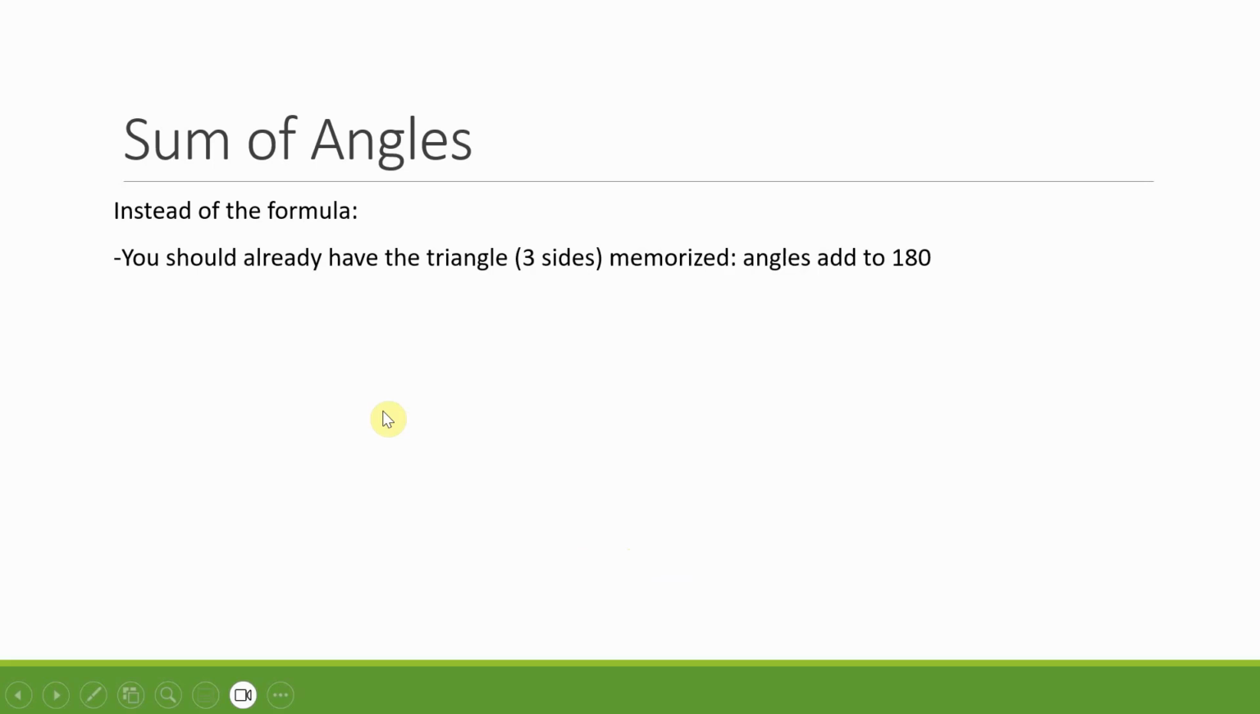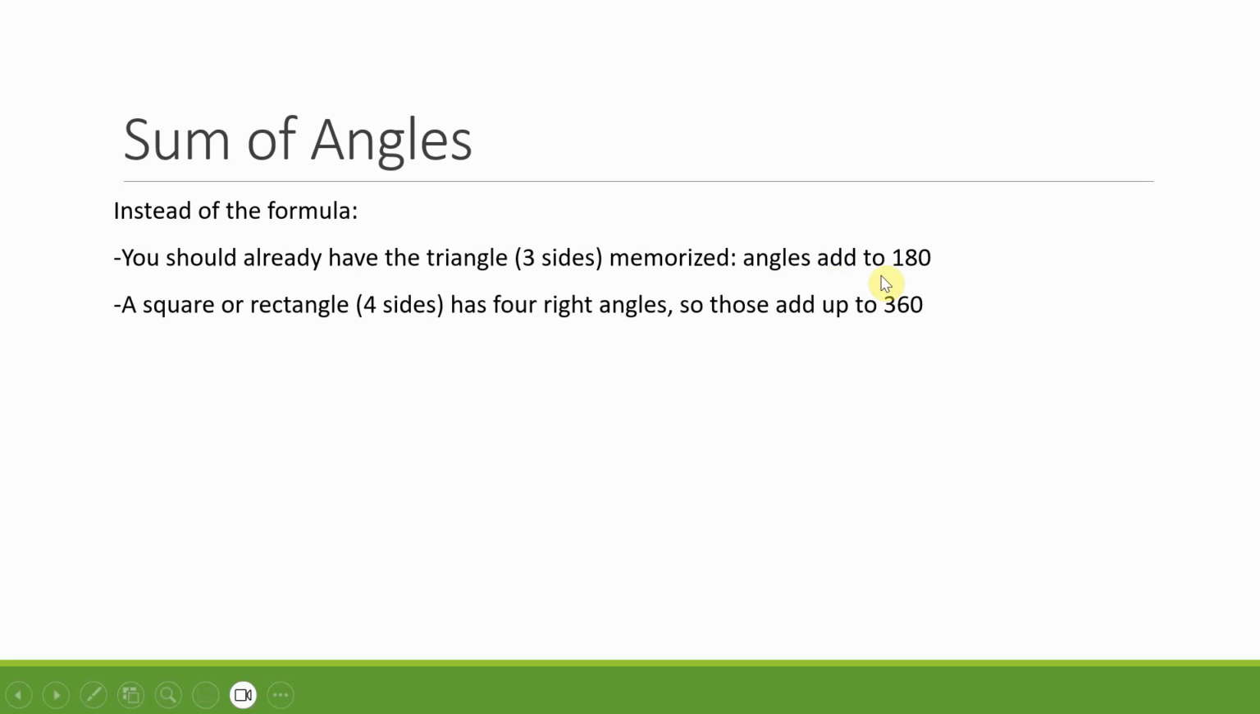So what can we do? Well, you should already have the triangle one memorized. So triangles' interior angles will always add up to 180. I've got a separate video on angles that has all the stuff that you definitely want to memorize. This is one of them. Then, you should be able to figure out that a square or rectangle has 4 right angles, which are 90 degrees, so 90 times 4, that's 360. That's pretty easy. Then you just look at the difference.